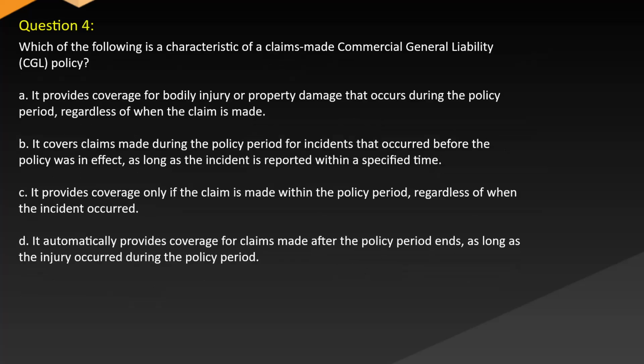Question 4. Which of the following is a characteristic of a claims-made commercial general liability (CGL) policy? A. It provides coverage for bodily injury or property damage that occurs during the policy period, regardless of when the claim is made. B. It covers claims made during the policy period for incidents that occurred before the policy was in effect, as long as the incident is reported within a specified time.